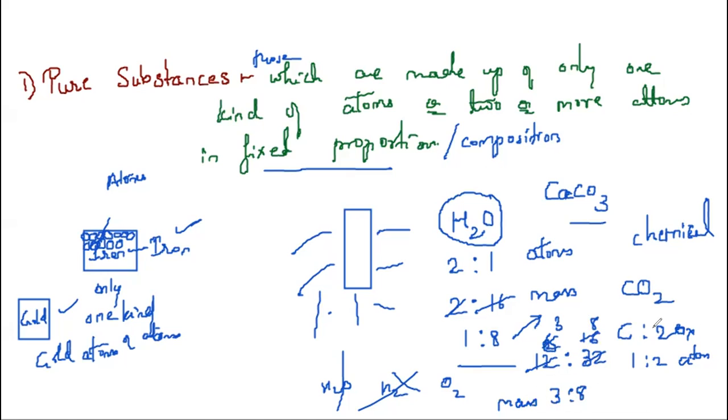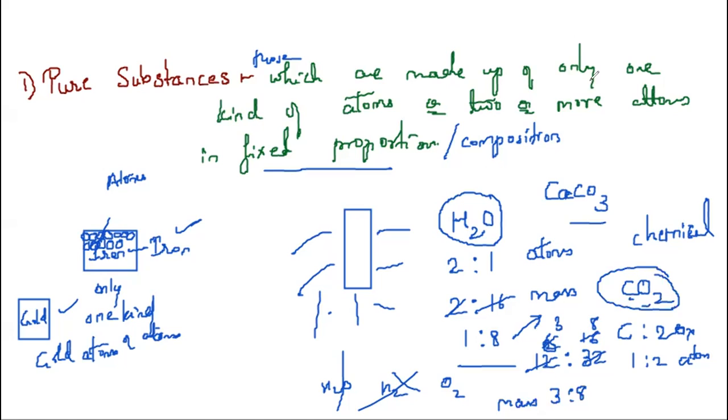Take the atomic masses, see how many atoms of each atom are there. And this composition remains the same. Whatever carbon dioxide is there in the entire world, its composition remains the same. Such substances are called as what? They are called pure substances.